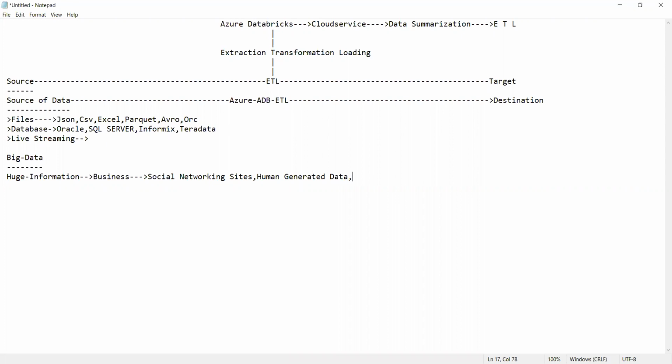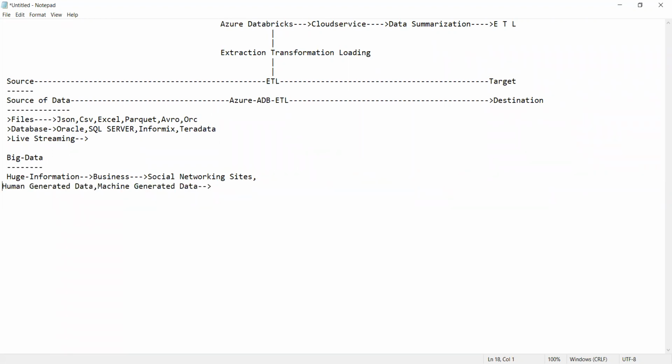Then we can have machine generated data, etc. Okay. So all this is nothing but we get the data from the business. Social networking sites are one business. Human generated data, that is, data generated by human beings, is also one type of business we can say. Machine generated data is one of the sources of getting big data.